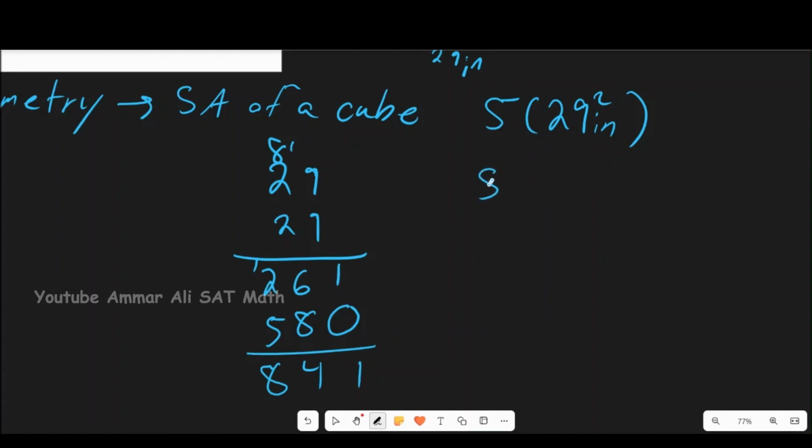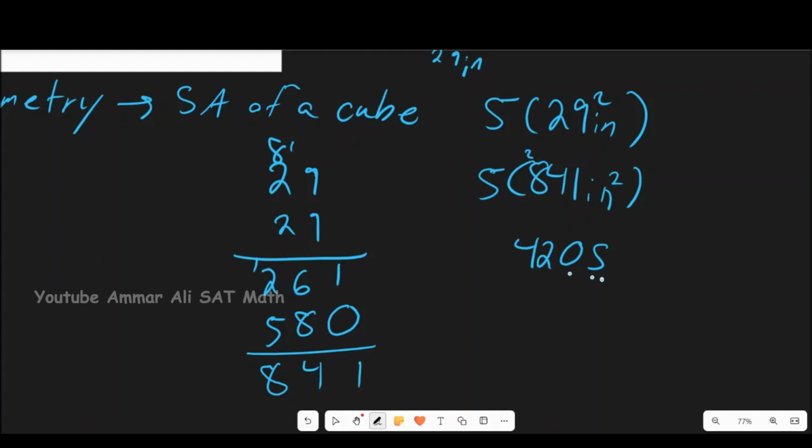Okay, that is our value that goes over here. We have basically 5 times 841 inches squared, right? And now we just got to multiply this by 5. So 5 times 1 is going to be 5. 5 times 4 is going to be 20. We carry the 2 over the 8. 5 times 8 is 40, plus 2 is going to be 42.